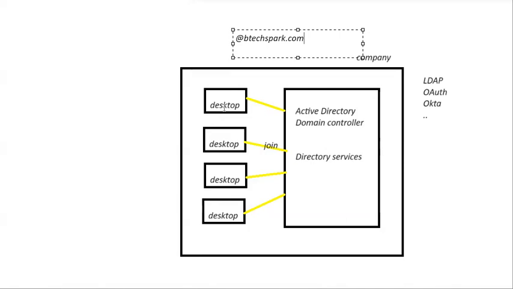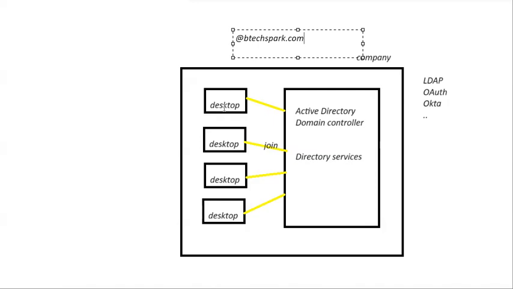Whenever you try to log into any desktop in the company, the request is sent to the Active Directory or domain controller and validated. If your request is valid, only then will the login happen. Otherwise, due to an incorrect username, password or email, the login won't happen. In this way, every company controls its domain names using this Active Directory or domain controller.